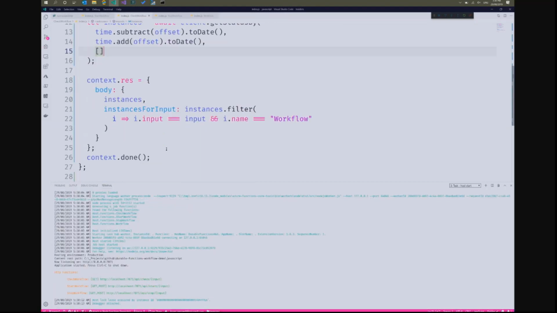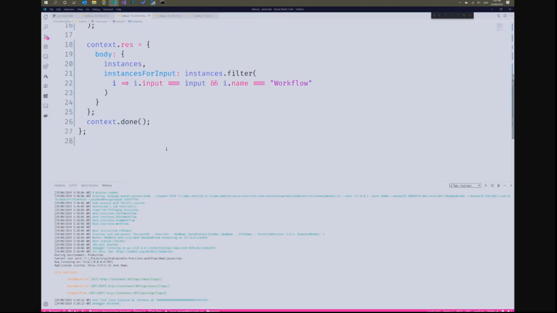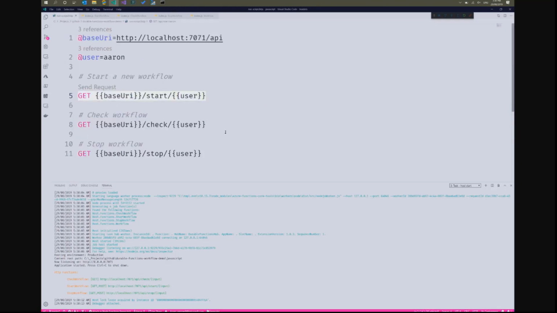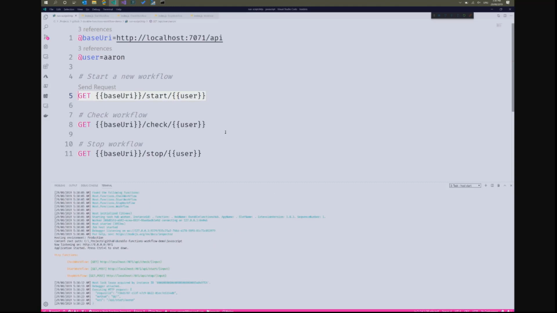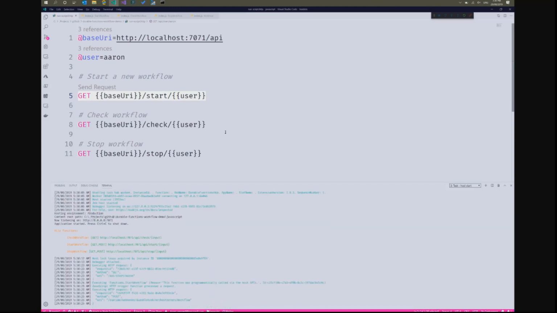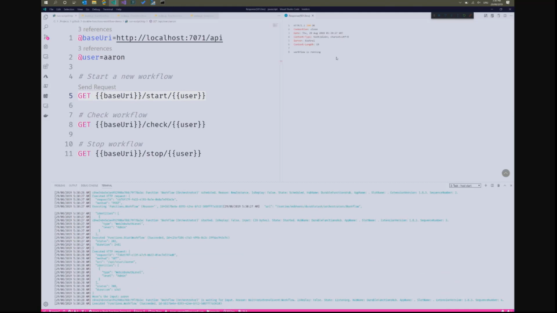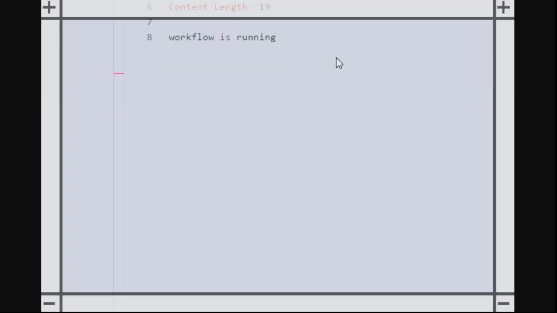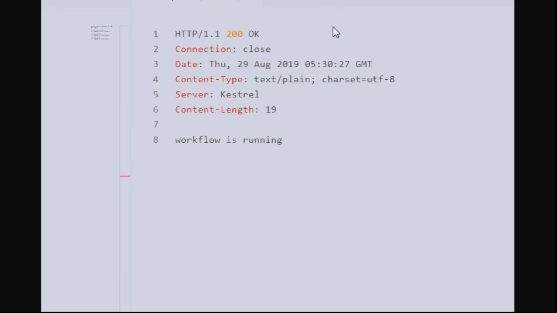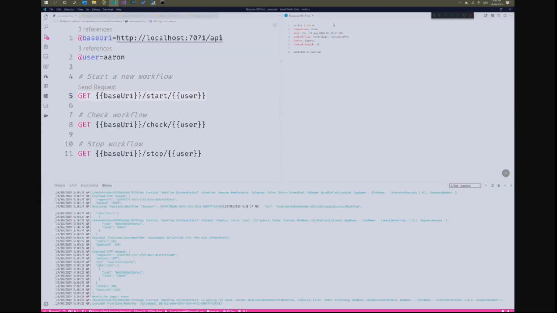And then finally, that's just going to return them out as a JSON payload, and we'll see that again in our demo. Okay, so let's start this up. Now that my server is running, it's actually going to execute my HTTP request. It's logging that all out, and if we zoom in over here, it'll tell us that the workflow is running. So we have something running in the background. We have a workflow that's running.